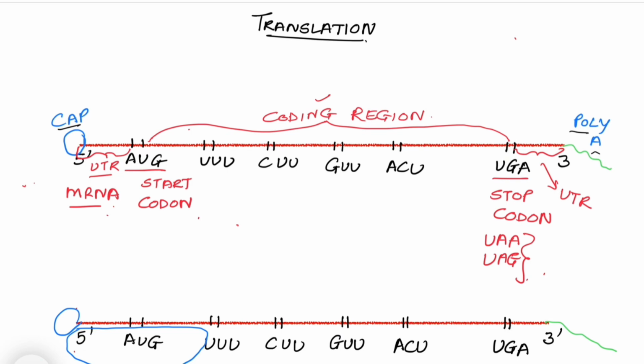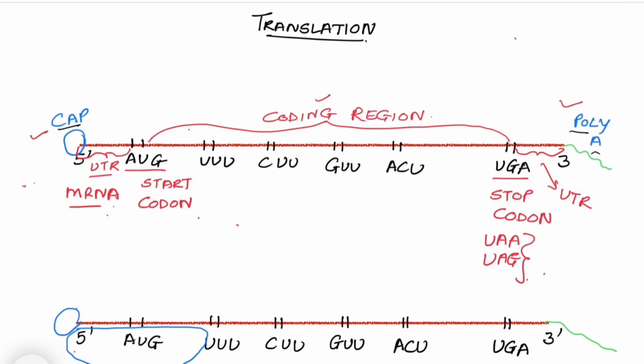So, this is mRNA. If we are talking about eukaryotes, it has a cap and it also has a tail. If it's prokaryotes, there is no cap and tail. The translation is similar in prokaryotes and eukaryotes, only the difference is of the cap or the tail which is present in eukaryotic messenger RNA.